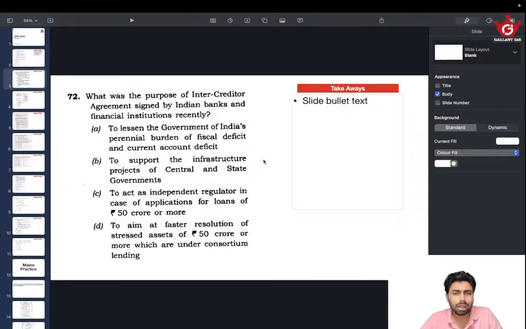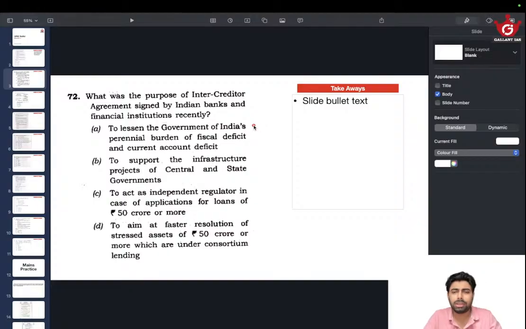This obviously wasn't current affairs, and people who might have read about it will be able to go to the answer right away. But even without that, let's give it a try. To lessen the government of India's perennial burden of fiscal deficit and current account deficit.